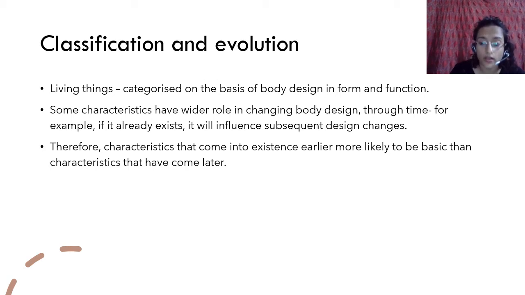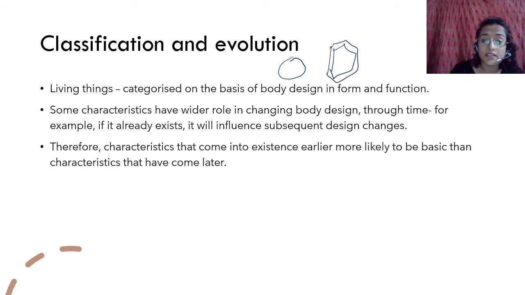For example, if it already exists, it will influence subsequent design changes. For example, there are certain characteristics that have a जैसे एक कैरेक्टरिस्टिक है कि वो उसमें प्लांट सेल है, एक एनिमल सेल है. This is an animal cell and this is a plant cell.